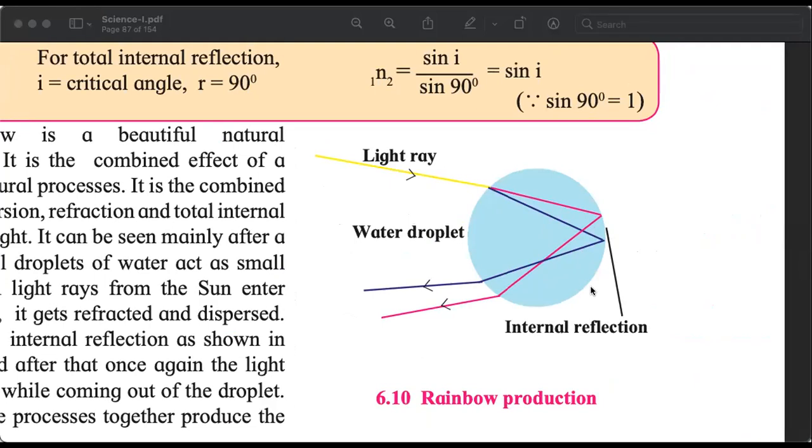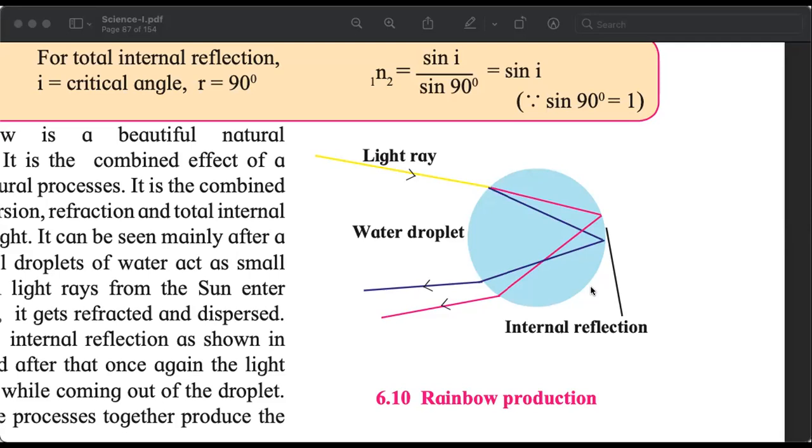And to draw the light rays, you should use scale and pencil. You don't need to use pencils of different colors or pens of different colors, not needed. Okay. So you should be able to explain how rainbows are a result of 3 phenomena: refraction, dispersion, and total internal reflection.